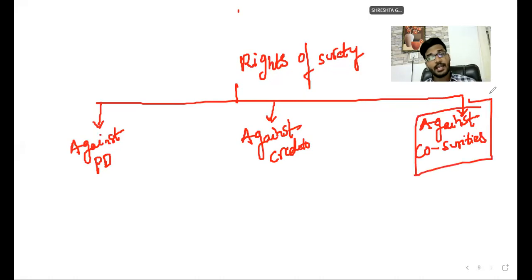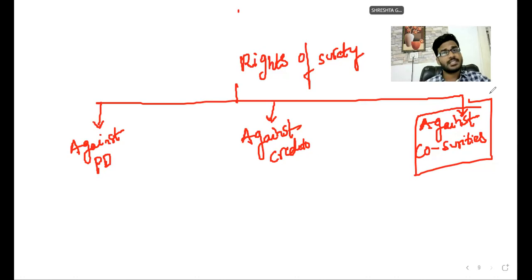So you require 10 lakhs rupees loan, you can approach me. Sir, provide 10 lakhs rupees surety to me. I said, sir, 10 lakhs is not possible. Out of 10 lakhs, I will provide only 3 lakhs surety to you. Then for the remaining 7 lakhs, you can approach another surety. Me and that particular person together are giving 10 lakh surety. Then together those two people are called co-sureties. Like that, the surety has a right against the other co-surety also.